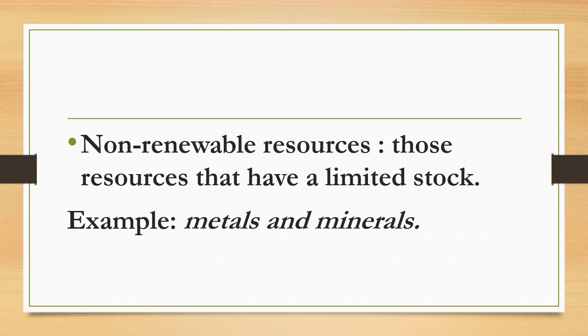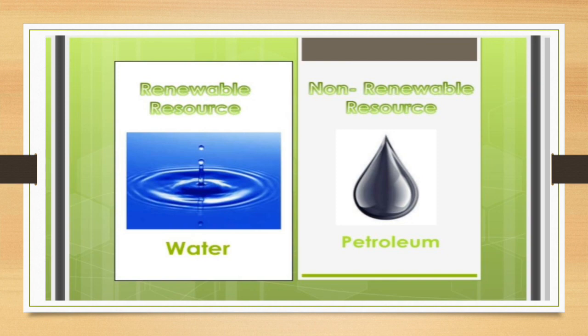They are said to be finite or non-sustainable, as their exploitation eventually leads to their exhaustion. Fossil fuels such as coal and petrol, and minerals are examples of this kind. This takes millions of years to form. These are two examples of renewable and non-renewable resources: water and petroleum.